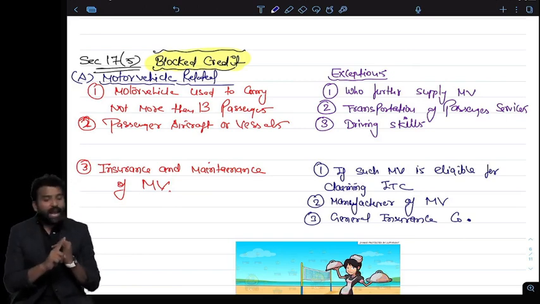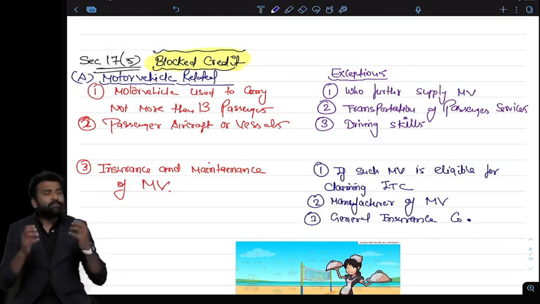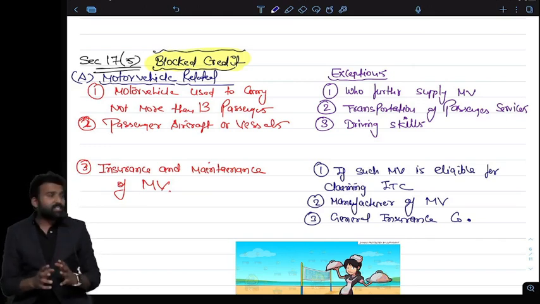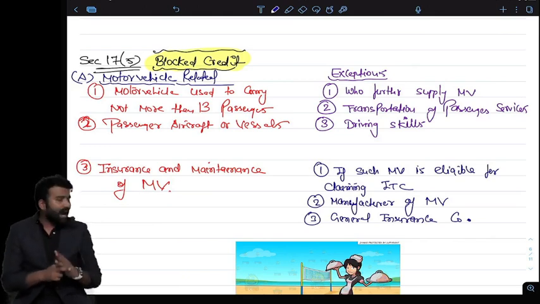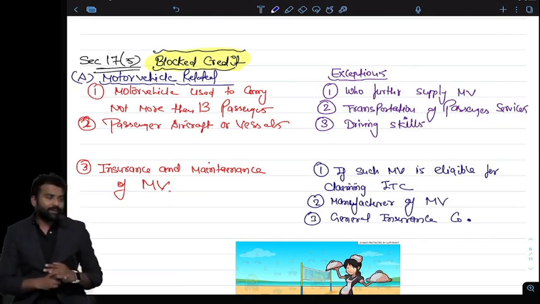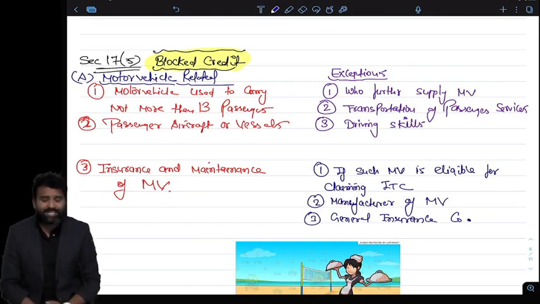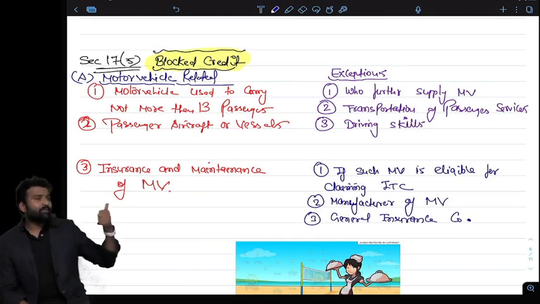So if I am buying car even for my business use, but it is not a business of cars, I am not doing a business of transportation of passengers, I am not doing a business of teaching driving skills, then I cannot claim credit of the car or the vessel or the aircraft. So this is blocked.